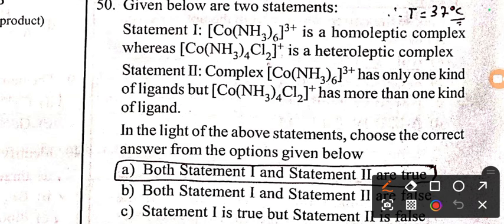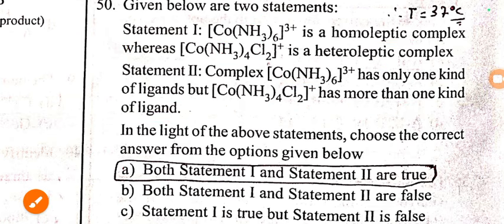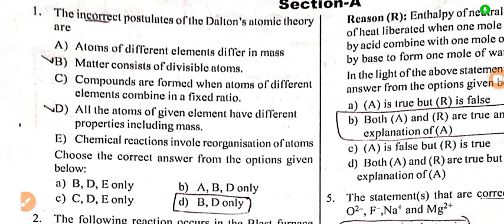Next, from coordination compounds, 2 statements are there. Statement 1, this complex is a homoleptic complex. Yes, of course, because all the ligands are the same, ammonia. Whereas the second complex is heteroleptic because 2 types of ligands are used. Statement 1 is right. Statement 2, the complex Co(NH3)6 3+ has only one kind of ligand, and in the second complex, you can find more than one kind of ligand. So both the statements are right here related to the complex.